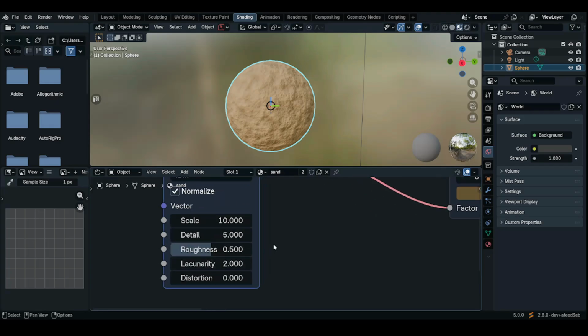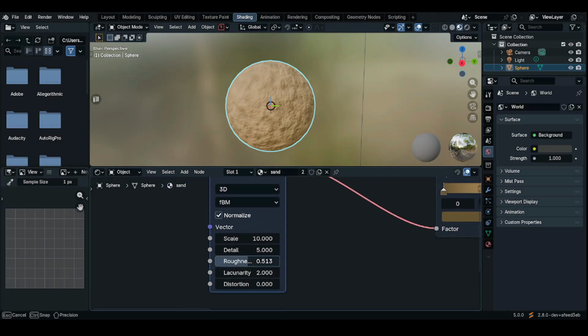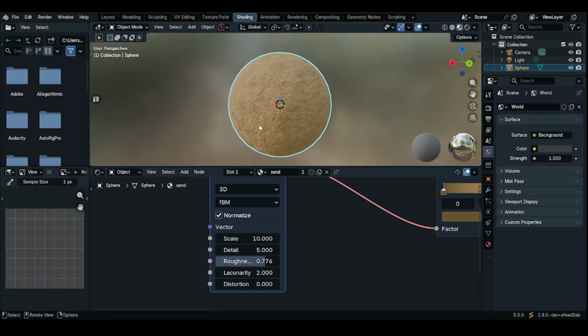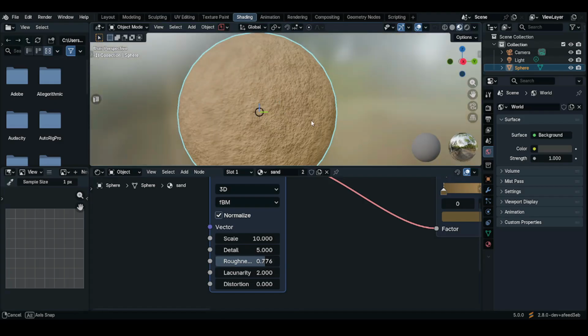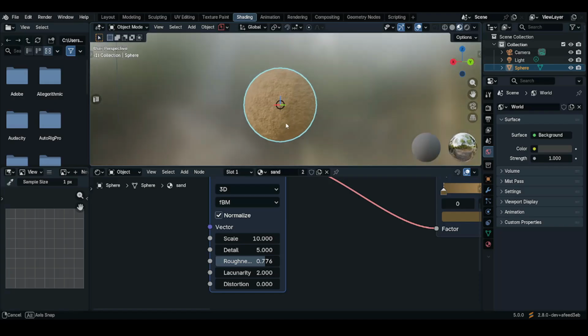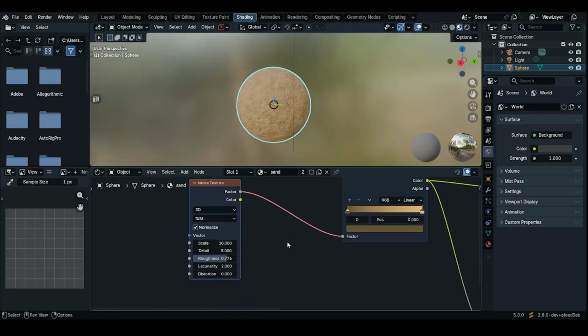Let's increase the roughness of the noise texture as well. So 0.7 is okay. Beautiful, beautiful. See, simple and easy.